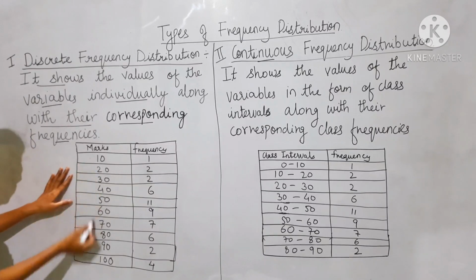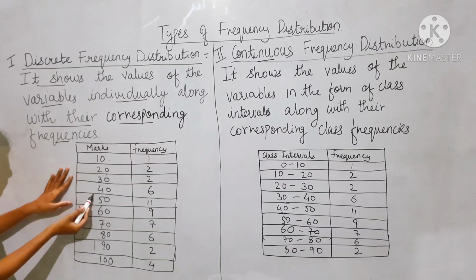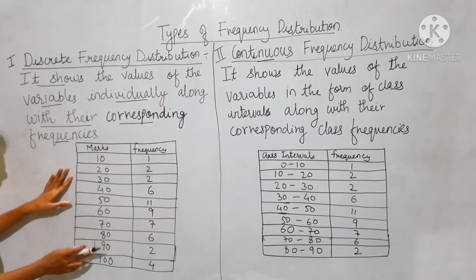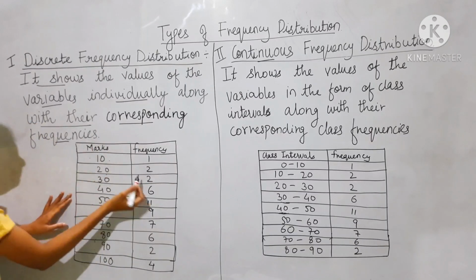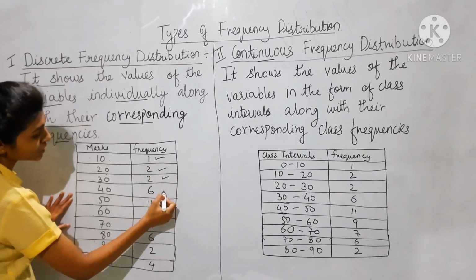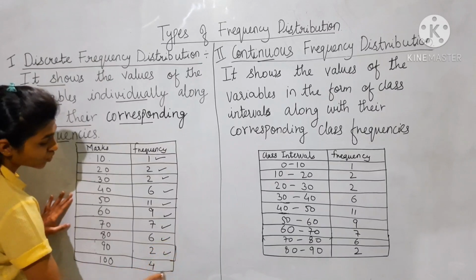These are individual variables: 10, 20, 30, 40, 50, 60, 70, 80, 90 and 100. In front of them are the corresponding frequencies: 1, 2, 2, 6, 11, 9, 7, 6, 2, 4.